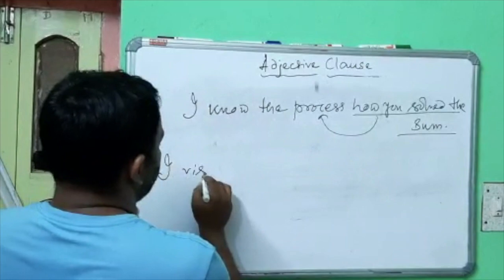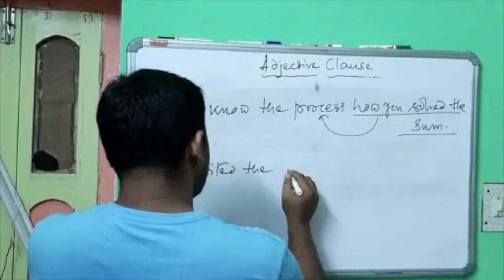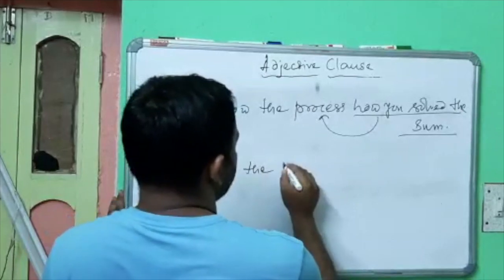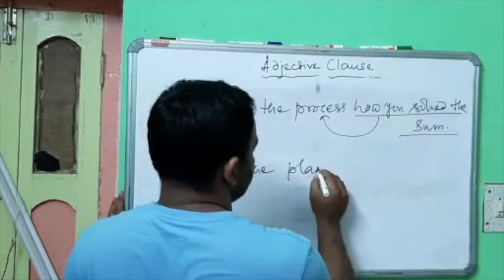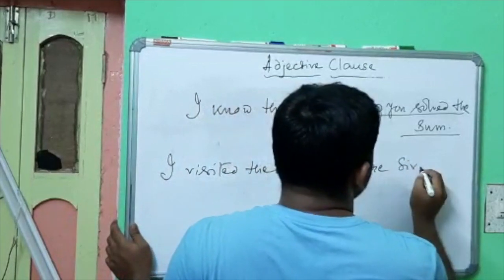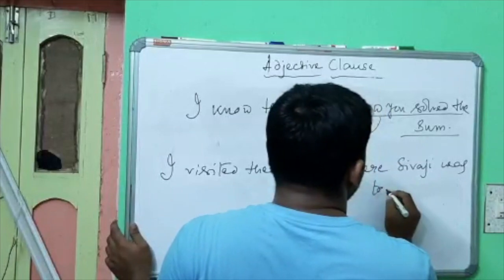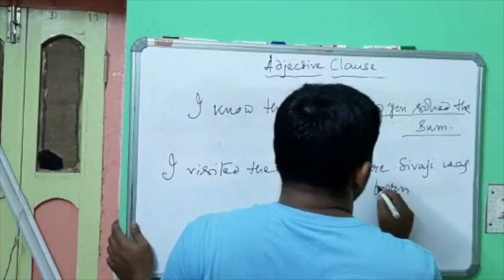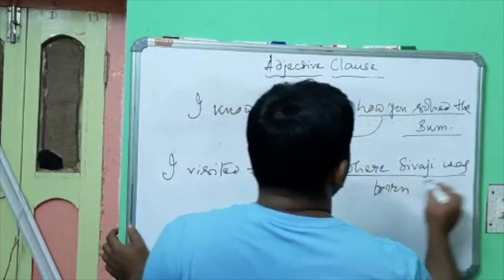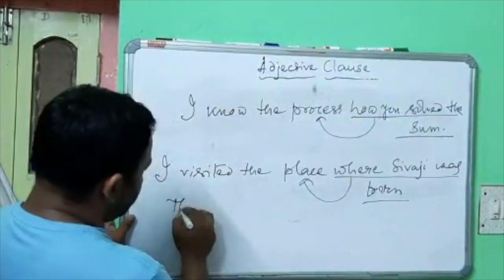I visited the place where Shivaji was born. This is the subordinate clause. It qualifies the place.